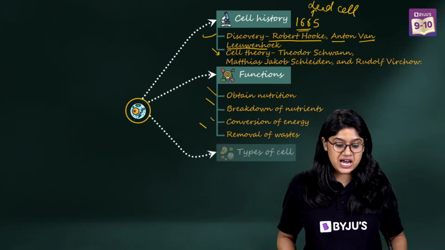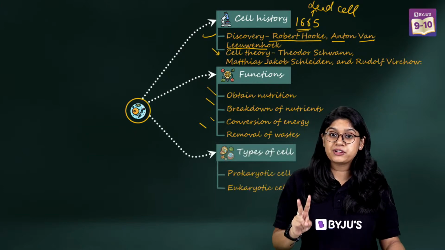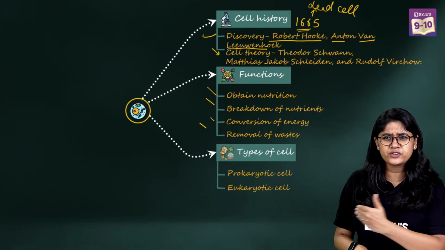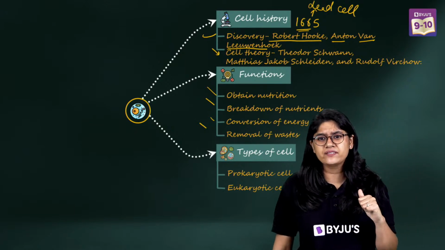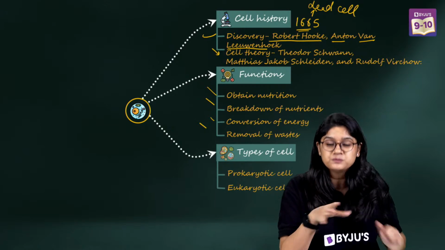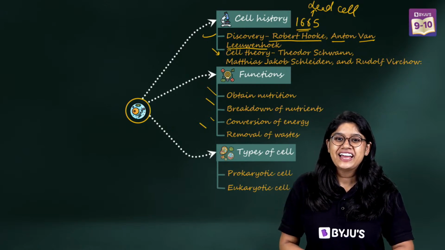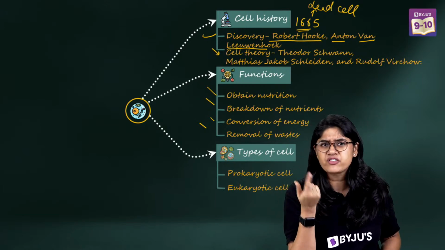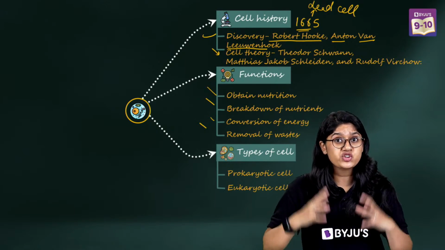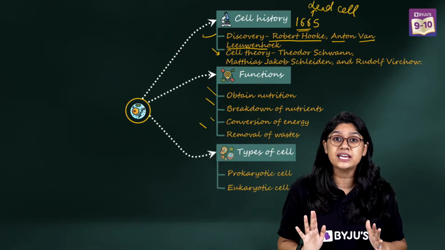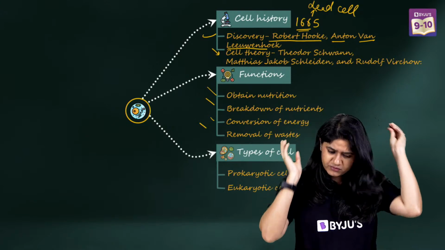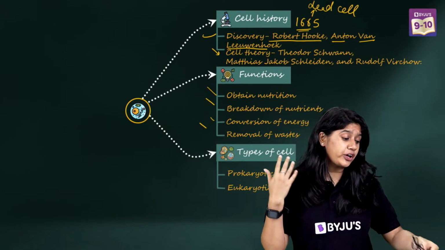Now let's talk about the different types of cells. We have two different types of cells: the prokaryotes and the eukaryotes. Prokaryotic cells have ribosomes, and they don't have any other cell organelles. They don't have the nucleus. Their genetic material is freely suspended in the cytoplasm.